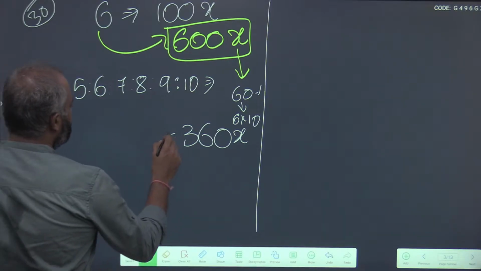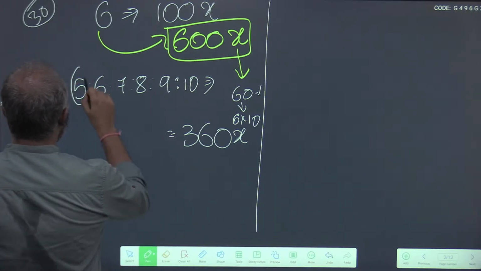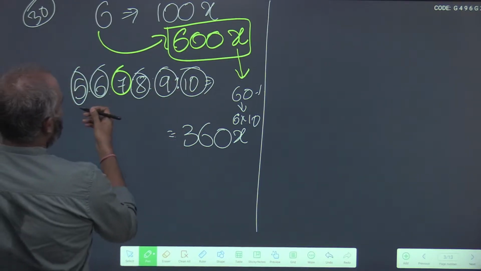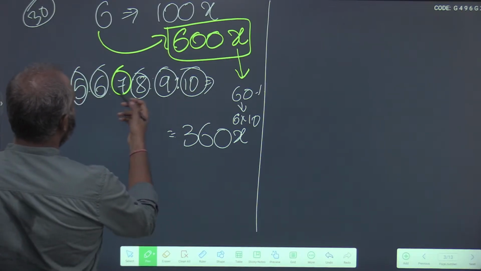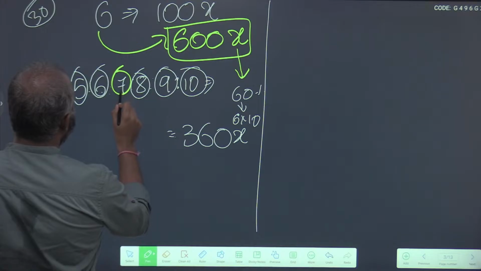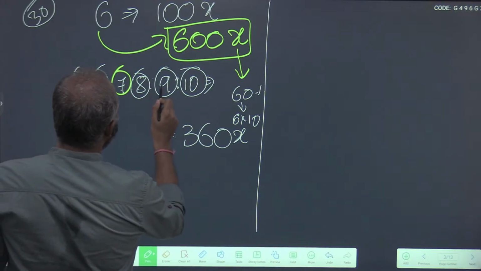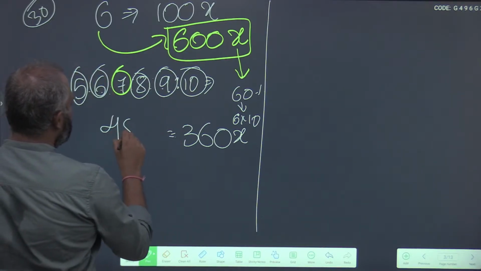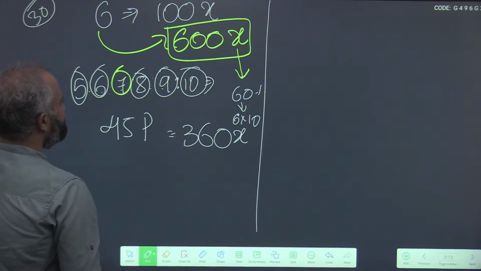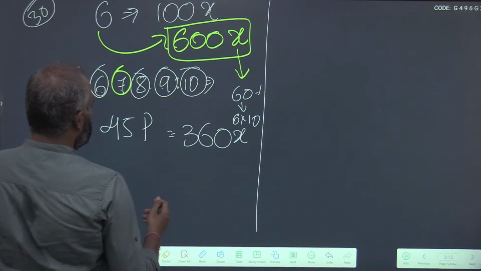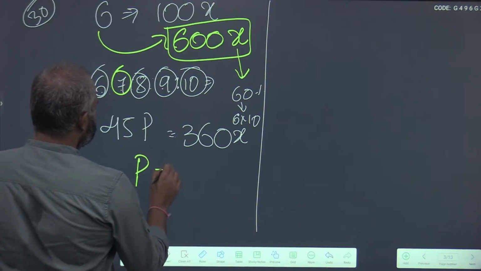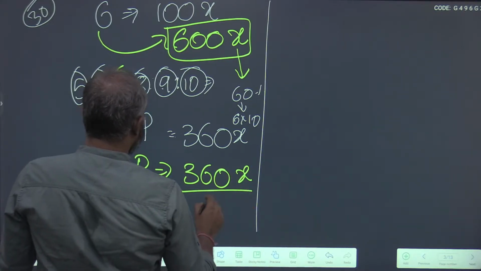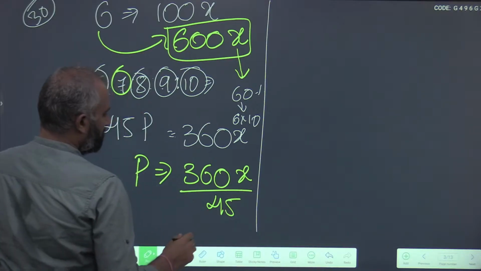What is this 360x made up of? It is made up of 5 parts, 6 parts, 7 parts, 8 parts, 9 parts and 10 parts. So what is the total count? 5 plus 6 is 11, 11 plus 7 is 18, 18 plus 8 is 26, 26 plus 9 is 35, 35 plus 10 is 45. So 45 parts is 360x. Each part will be 360x by 45.